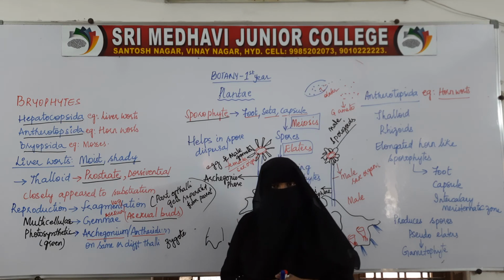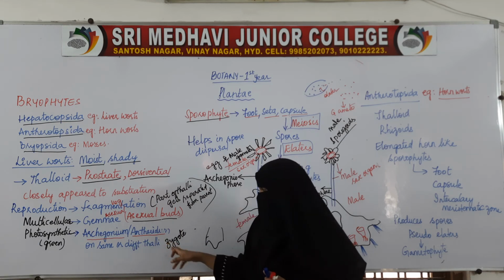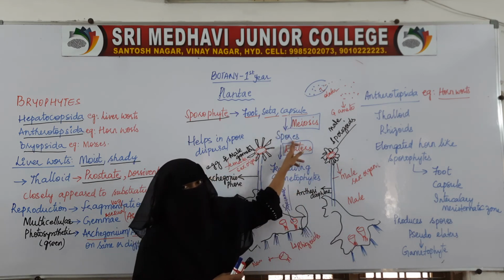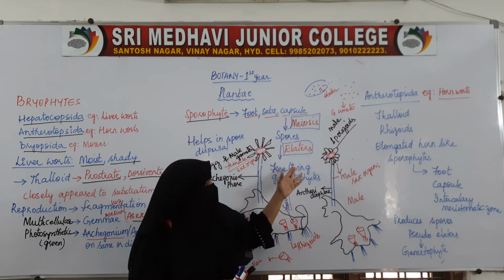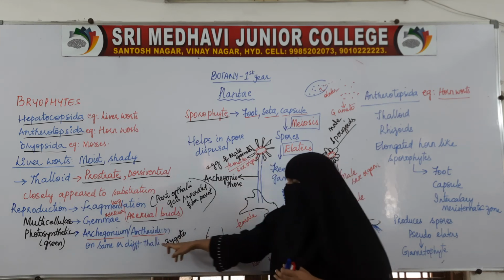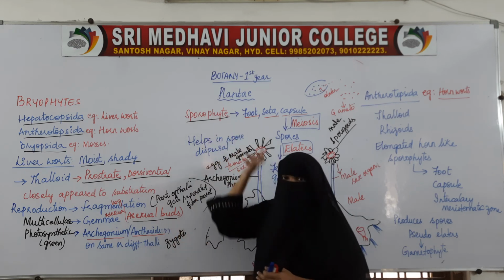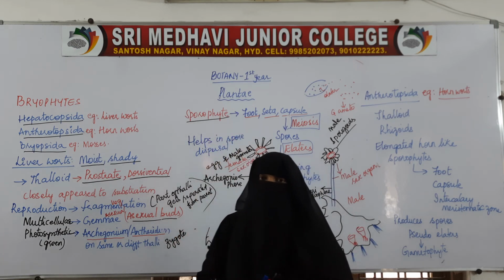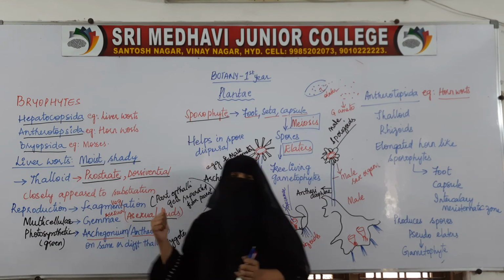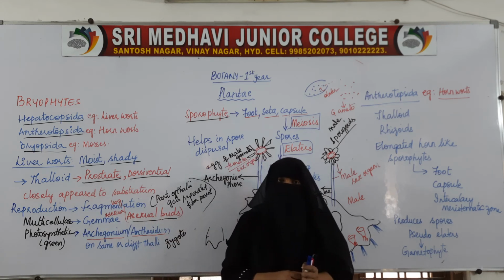They produce male and female gametes which fuse to form zygote, zygote changes to sporophyte, sporophyte will produce spores, spores will come out, fall on the ground, and those spores will change into gametophyte. This gametophyte will again produce male gamete, female gamete, then zygote, and it will continue its life cycle. So it shows both gametophytic stage as well as sporophytic stage. That is why liverworts also show alternation of generation.